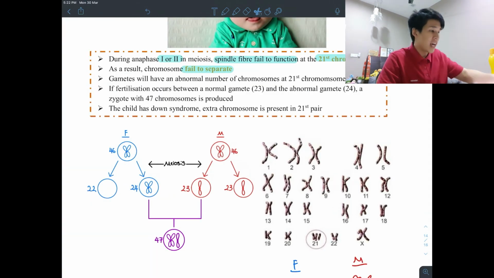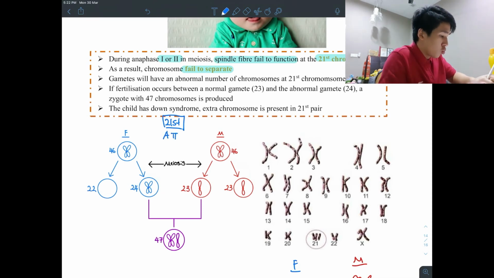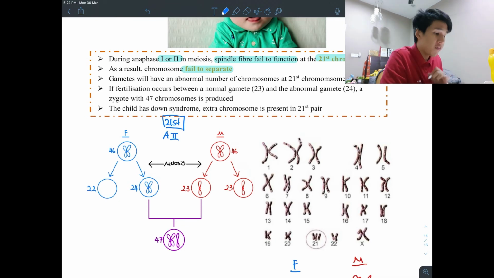So now if you look at the 21st pair of the formation of sperm and ovum, you can see this one has the problem. The example I'm giving you is Anaphase 2. During Anaphase 2, they say here, spindle fiber fails to function.